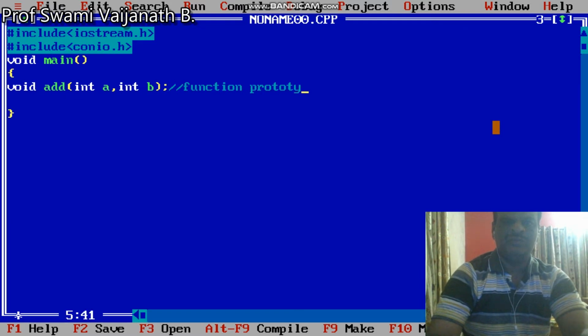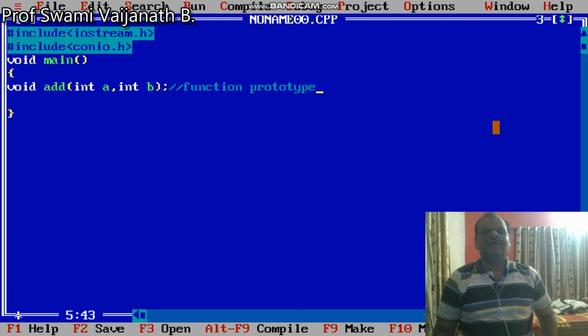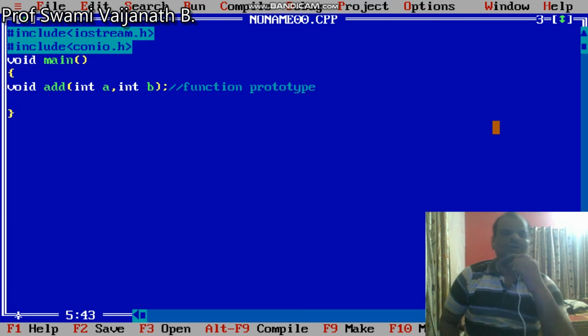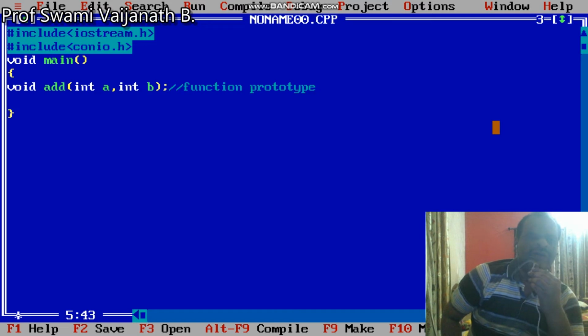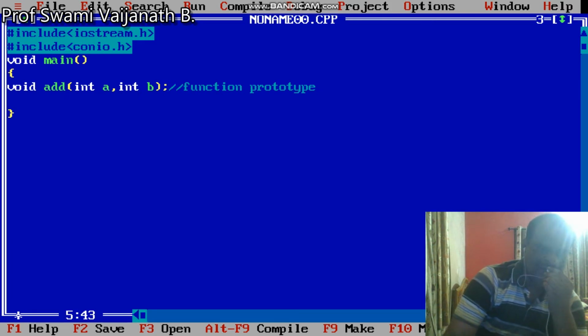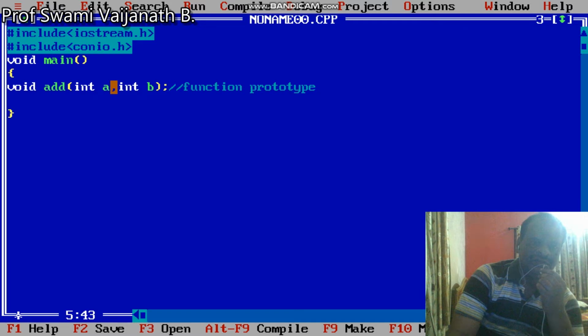The function prototype is a declaration of the subfunction which contains its return type. Here the return type of the subfunction is void; it can also be int, double, char, etc. In the argument list, there are two arguments a and b of integer type.